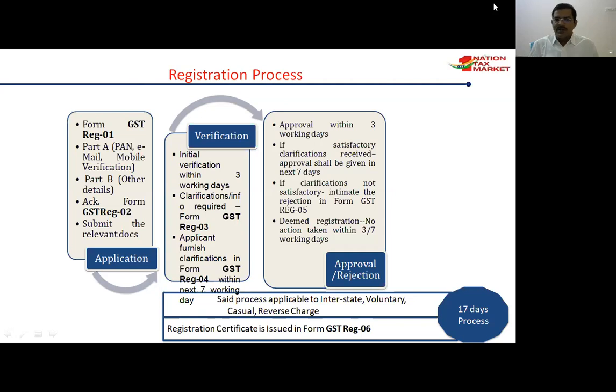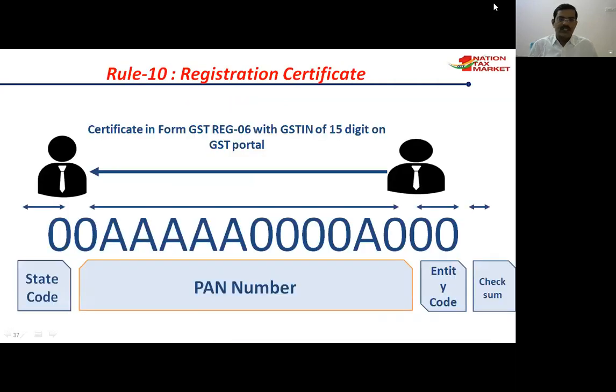The process applies to interstate, voluntary, casual, and reverse charge registrants. The total process is completed within 17 working days. The registration certificate is issued in the form of GST REG 6 within 17 days. See this GSTIN number. What do we call GSTN? GSTIN. The IN is nothing but identification number. So GSTN is different, GSTIN is different. GSTIN is a 15 digit